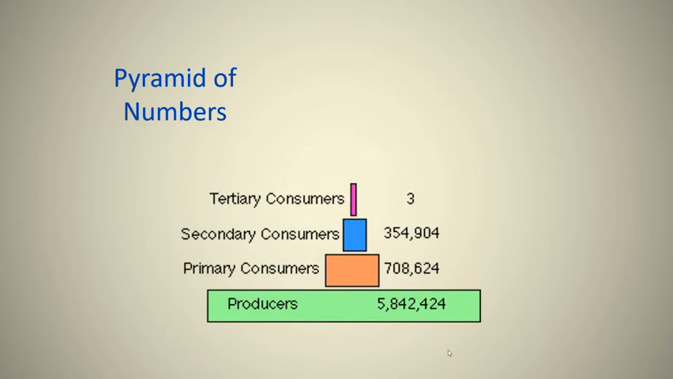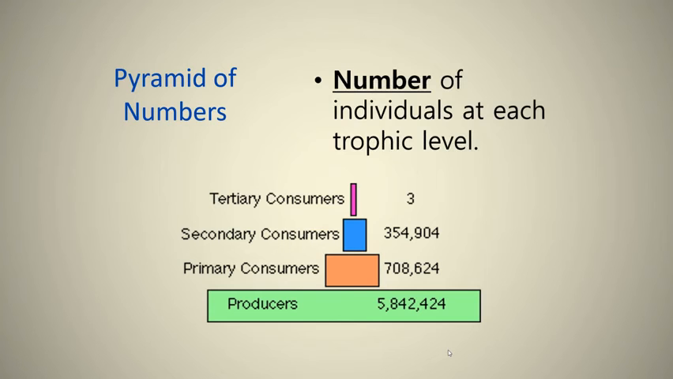The final pyramid we can look at is just straight numbers, right? How many producers, how many consumers, how many secondary consumers, how many tertiary consumers. This is a little bit easier because you can just count the numbers as opposed to having to mass them. A lot of wild animals can't be massed, so sometimes it's easier to just count them.